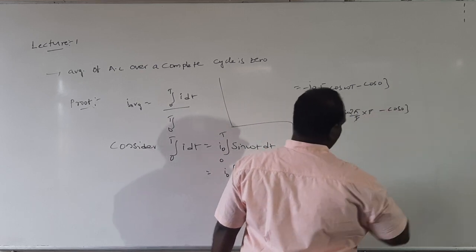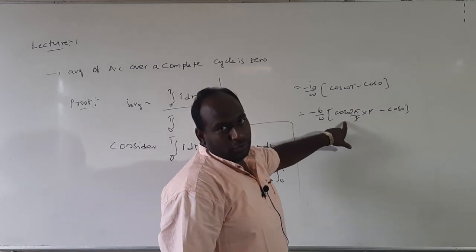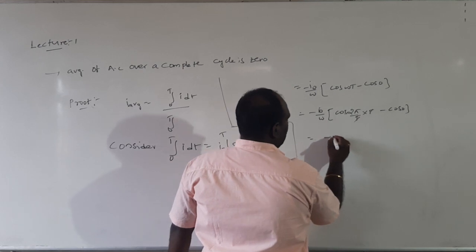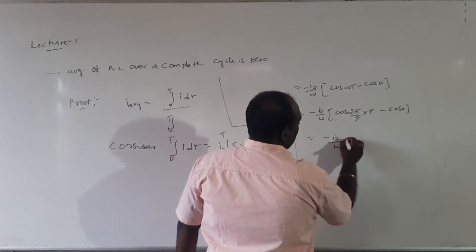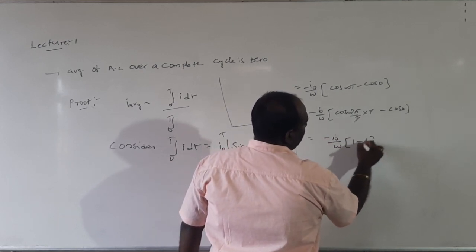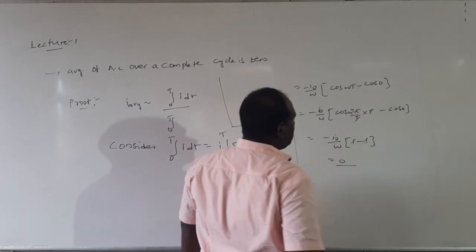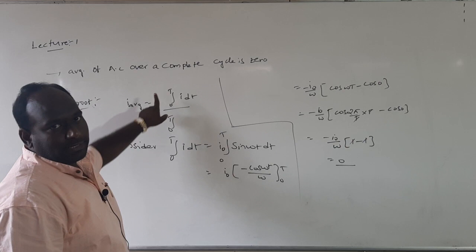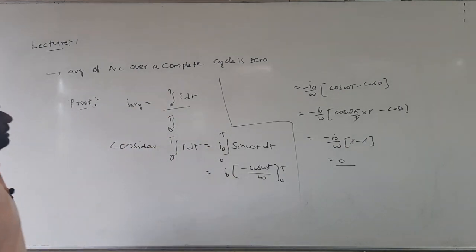Cos 2 pi minus cos 0. Cos 2 pi value is 1, and cos 0 value is 1, so minus 1. These two get cancelled, so we get the answer 0. The numerator is 0, and 0 by something is 0 only, no? So the average value of AC over a complete cycle is always 0.